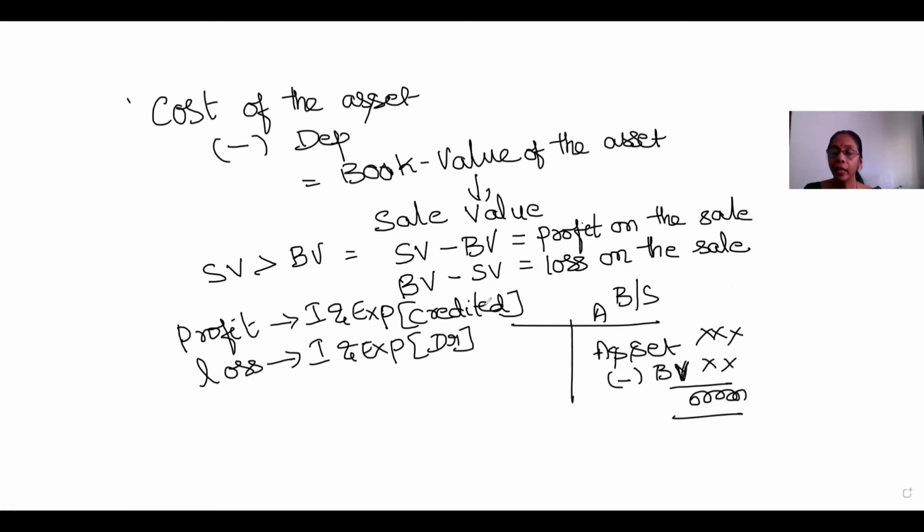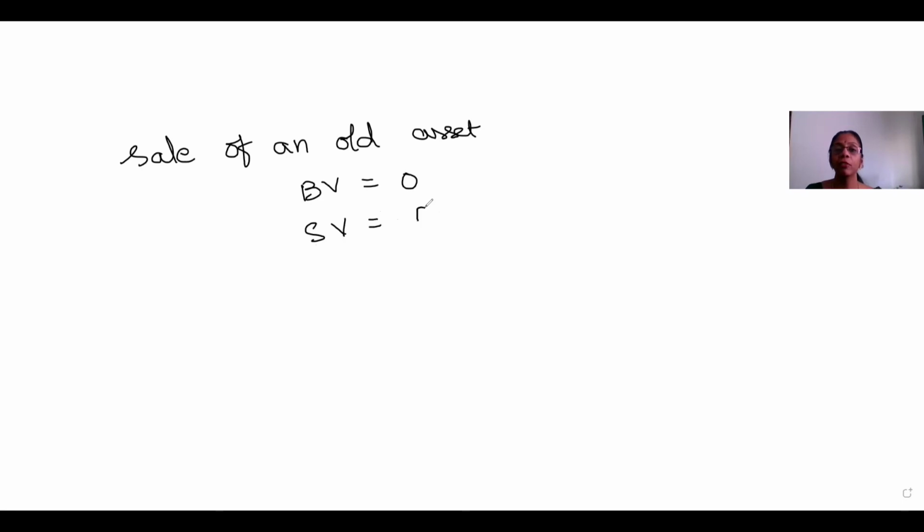And in case you are selling scrap, meaning an asset which has no book value at all, at times it is given, say, the sale of an old asset. Let us take a sports club as an example for an NPO. There are some old balls which are not being used. So, sale of an old asset. When you are talking about the sale of an old asset, the book value remains zero. So whatever the sale value, suppose you are selling it for 500 rupees, this entire 500 rupees will be considered as profit.